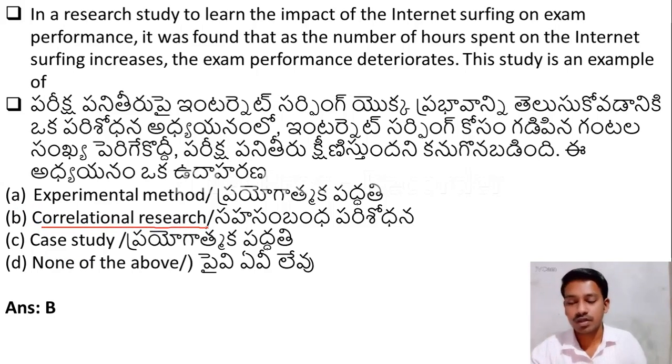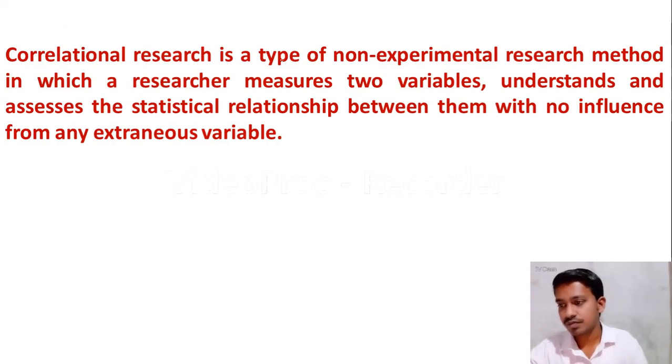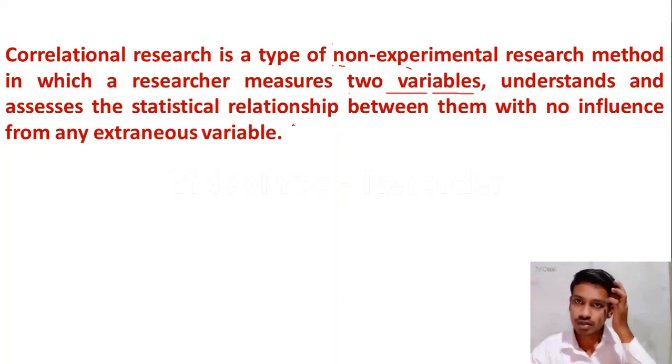Please remember it is known as correlational research when we are studying the relationship between two variables. Correlation research is a type of non-experimental research in which a researcher measures two variables and assesses the statistical relationship between them. In correlation research, the researcher studies the relationship between two variables. This is known as non-experimental research. Let us move to the next question.